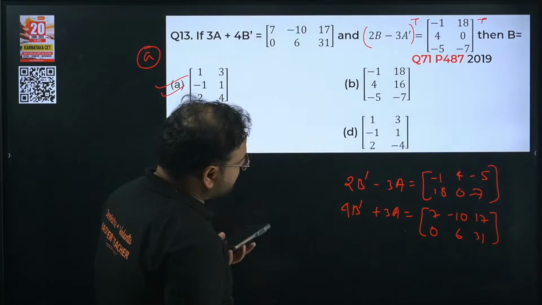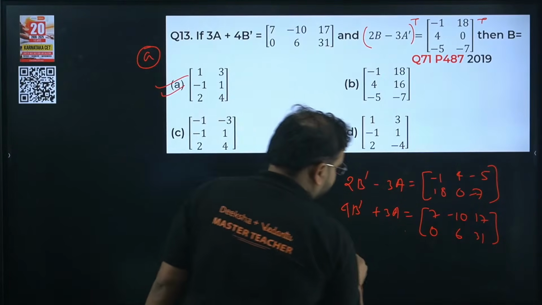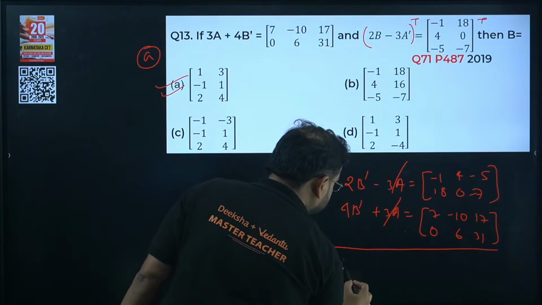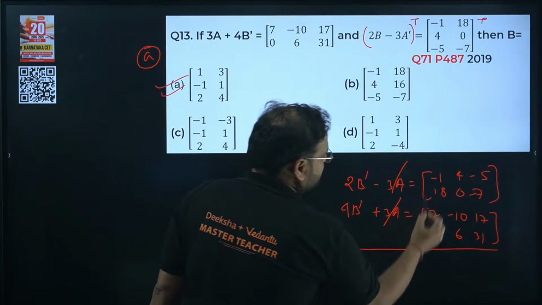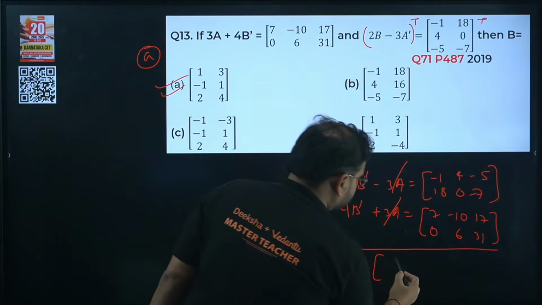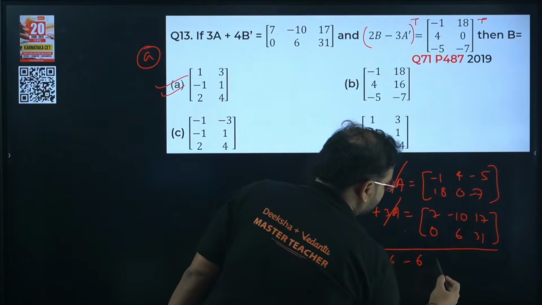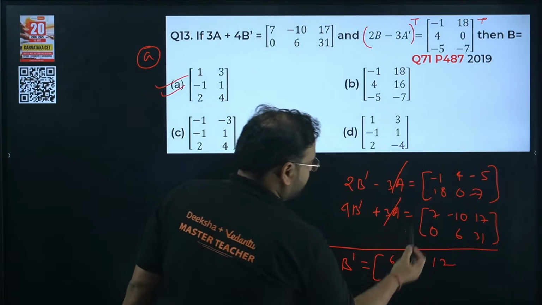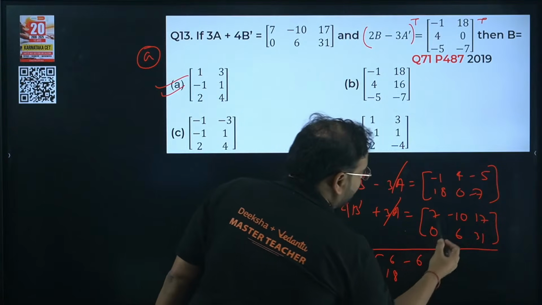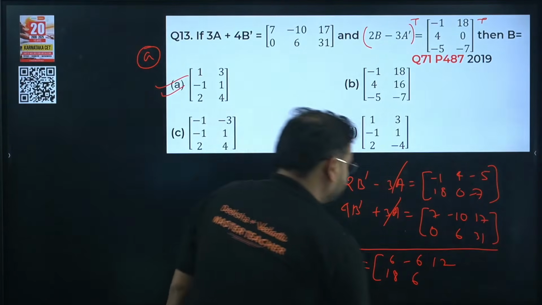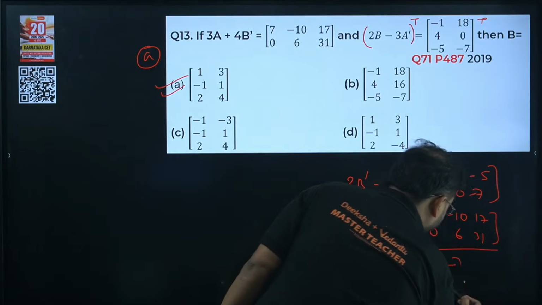Okay. So if you see now, when you add these two, this will cancel. You'll have here 6b dash equals to, check here. You'll have 6 the first element, minus 6 the second element, and 17 minus 5, so 12 the third element. 0 plus 18 will be simply 18. You have 6 again, and you have 31 minus 7. That will become 24.